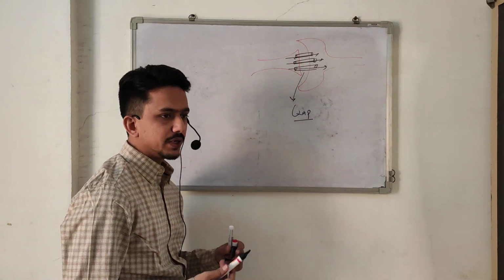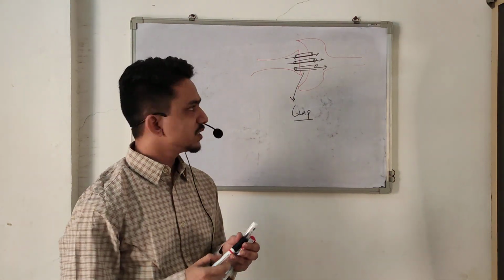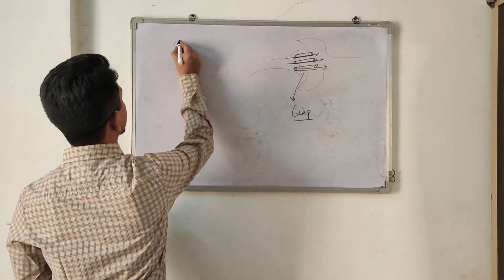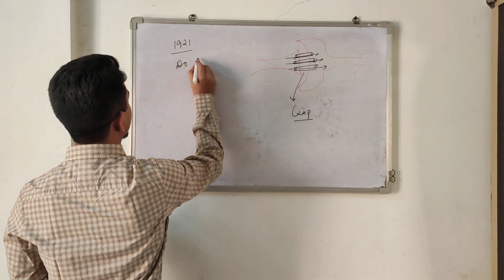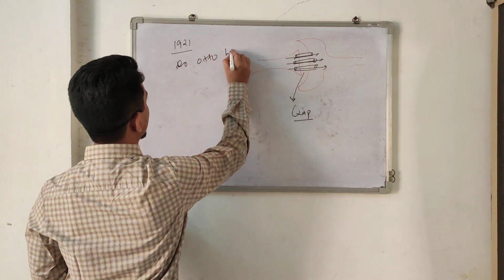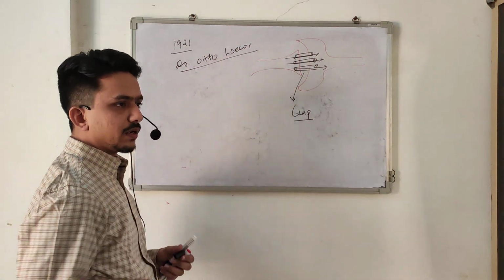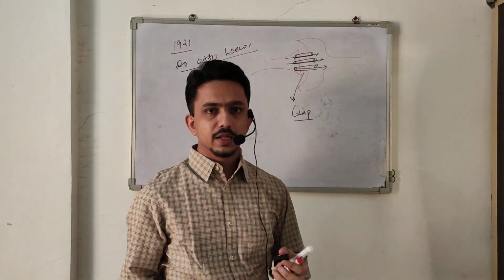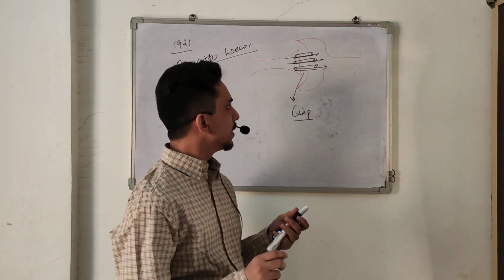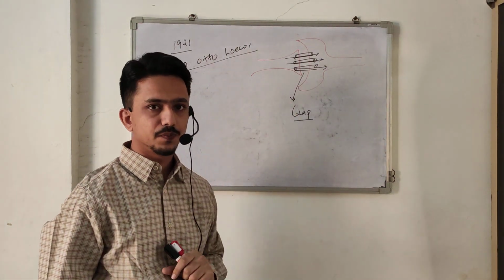But after the discovery of neurotransmitters, in 1921, Dr. Otto Loewi did an experiment, and they found some chemical substance which is responsible for transmission.